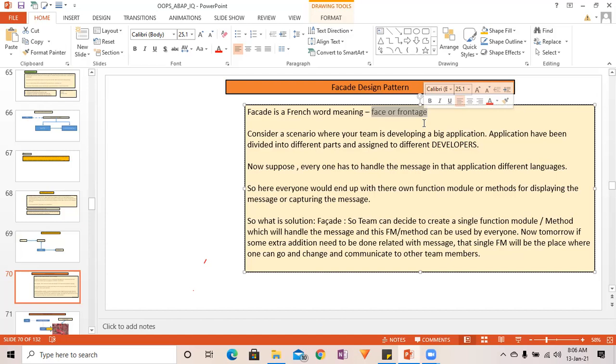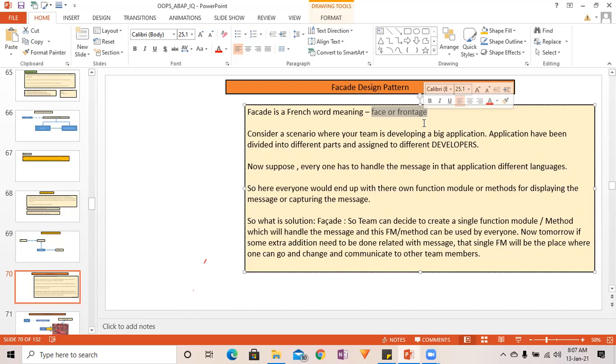they will put that requirement in a function module or in a method here. Because we are talking about object oriented, let's talk in an object oriented way. We will put that requirement in a method, in a simple interface of the method. We will define a method with import parameter, export parameter, changing parameter, and return parameter in such a way that calling of this method becomes simple.